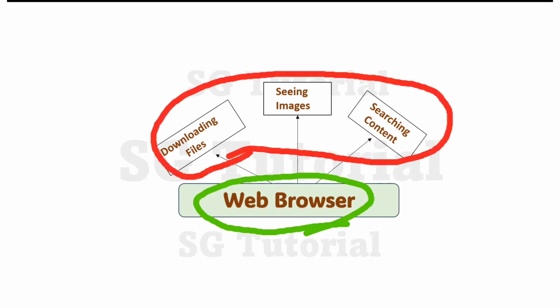Basically, inside a single program, because a web browser is a program, multiple tasks are executing concurrently or simultaneously, right? And to execute multiple tasks simultaneously is nothing but the multitasking that we have already discussed. And to achieve such multitasking in programming, thread based multitasking, that is multi-threading, is used.